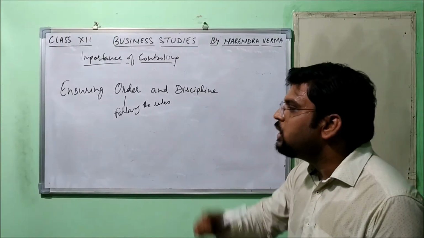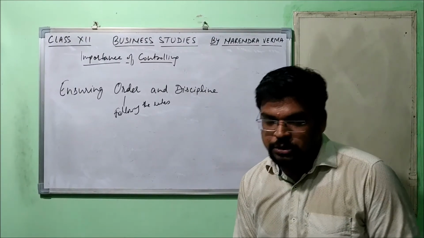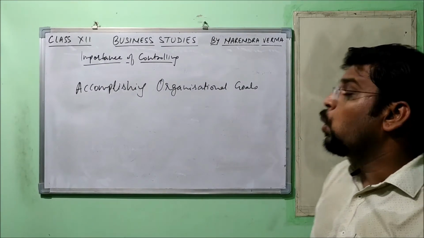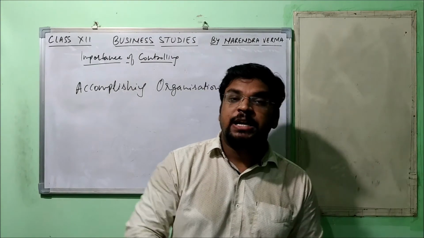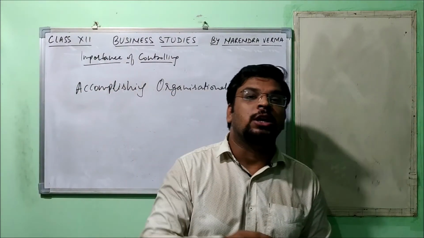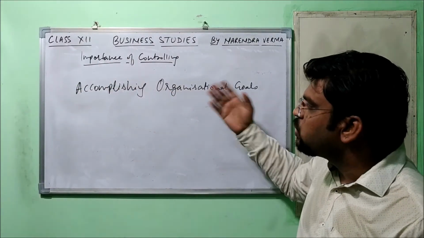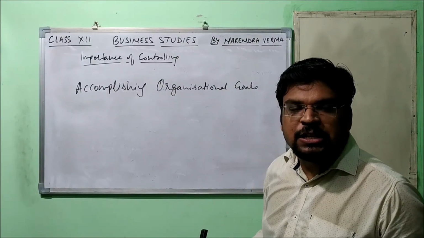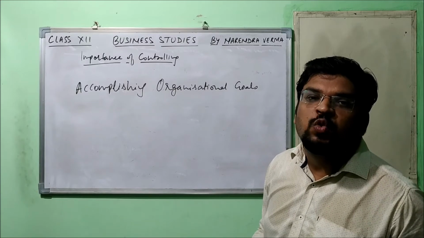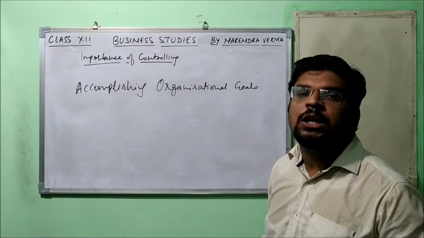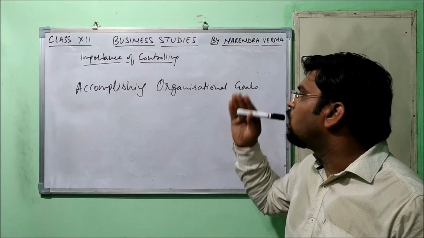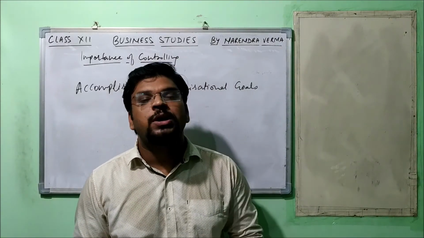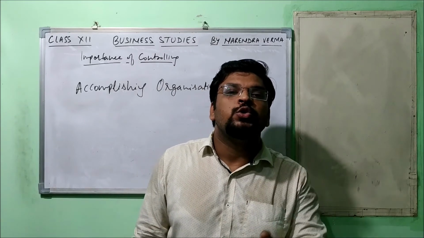Now let's move on to another point of importance. The next point is accomplishing organizational goals. See, the entire function of controlling moves towards this only. If the controlling function is not in existence, then it will be very difficult to accomplish the organizational goal, because in the absence of controlling, everybody is going to be casual.